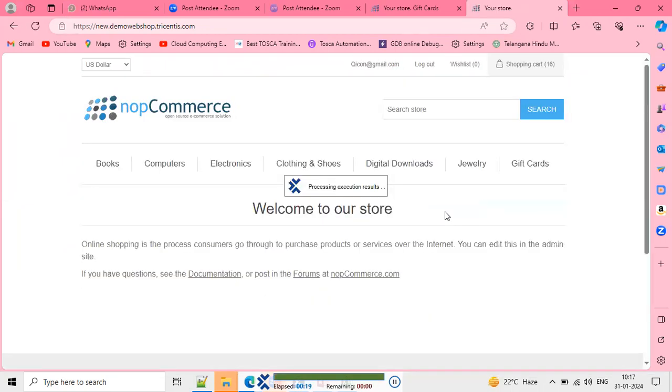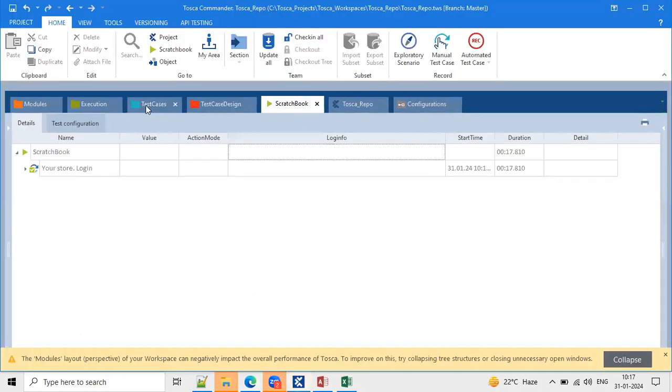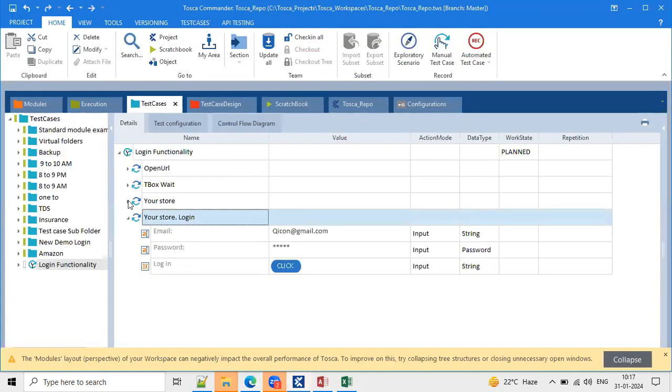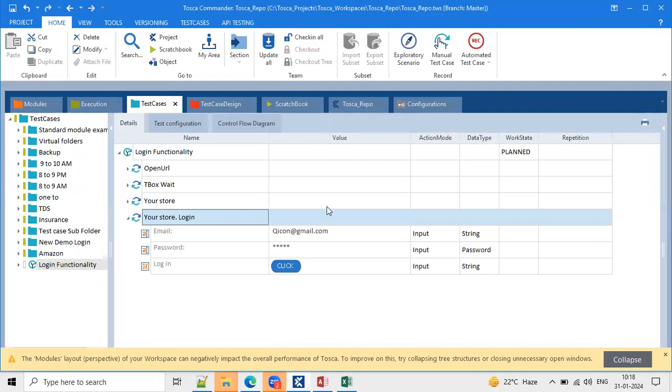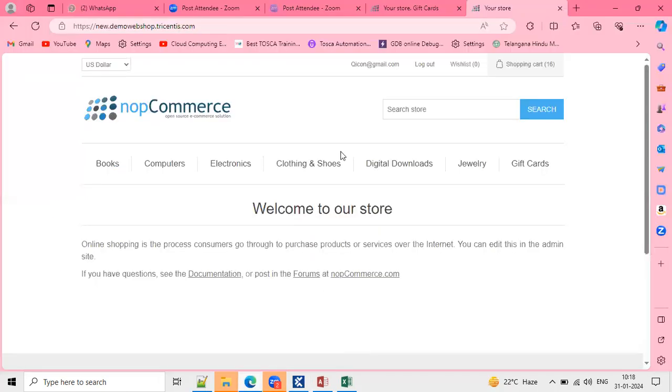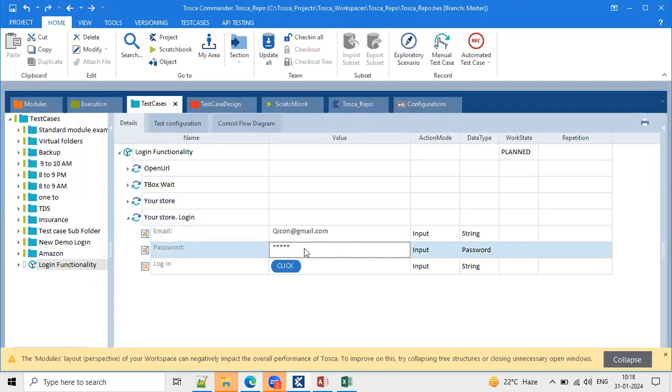I'm just surprised. We are not given a URL, but it directly navigated to the username and password section. So we have written a script to open a browser and enter the URL. Yes, at the time of development, in parallel, I opened the web application in a browser. I go to each page, scan the modules, and do development. The same page I opened in a browser, I just executed to check whether this email ID and password is working or not.